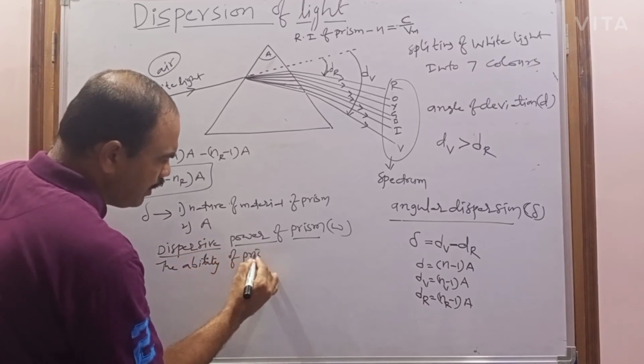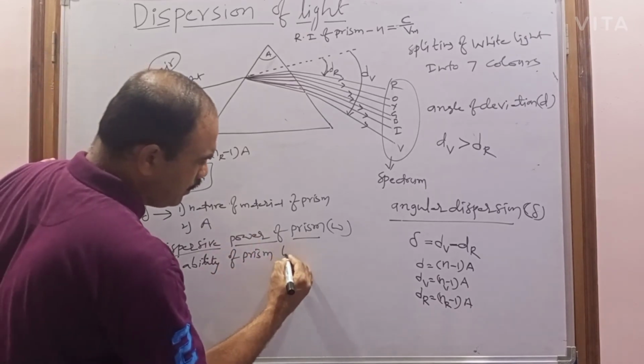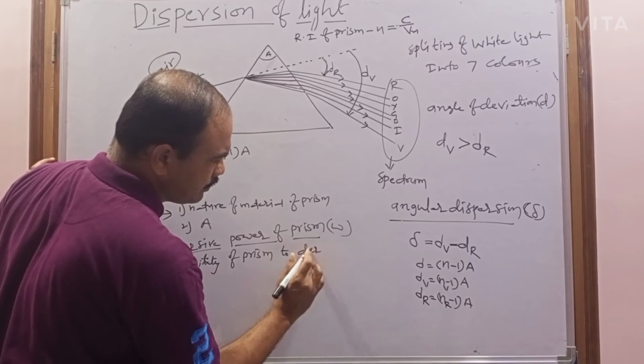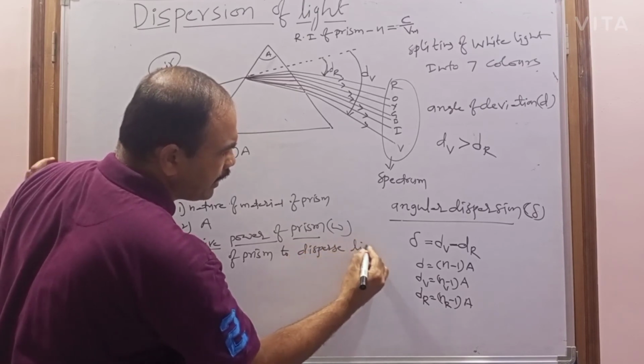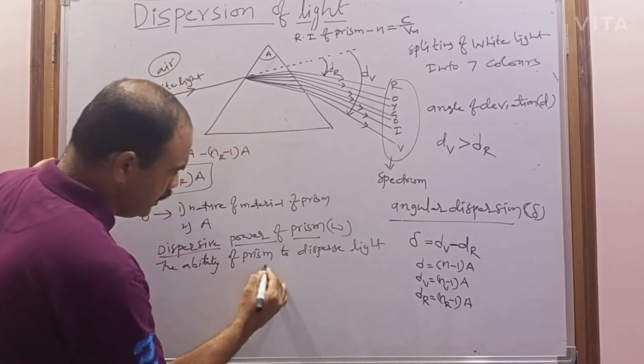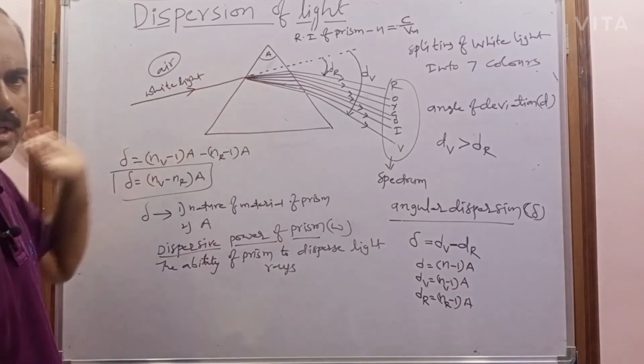If we take any material, the ability of the prism to disperse light rays, that ability is called the dispersive power of the prism.